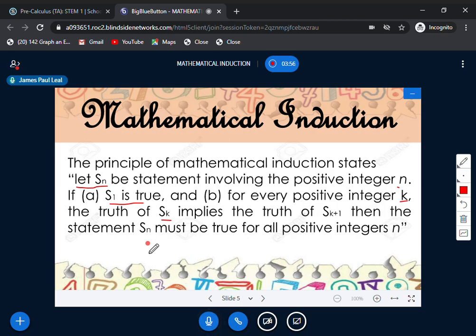We have conditions for you to understand this more. For example, when the first domino falls, it will hit the second one. That's the concept. If each domino will hit the next one, and each domino that is hit will fall, then logically the complete line of dominoes will fall. So it's important to show that the verification step and the inductive step in the principle are satisfied. The conditions must be satisfied in order for us to do mathematical induction.